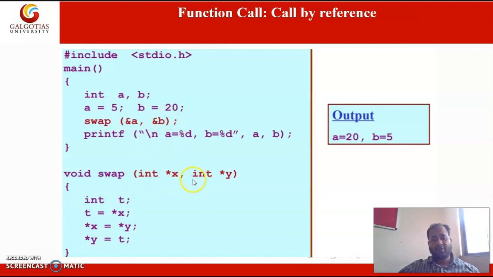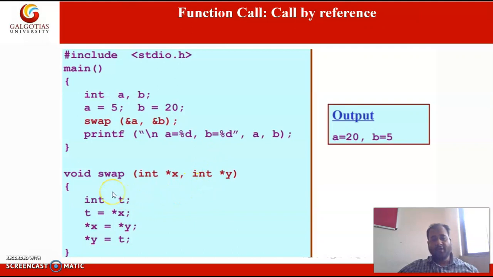So int star x is a pointer variable which is storing the address of variable A, and int star y is again a pointer variable which is storing the address of variable B.